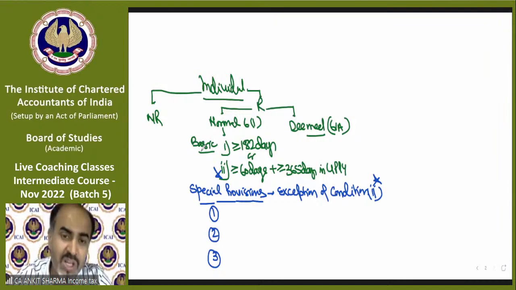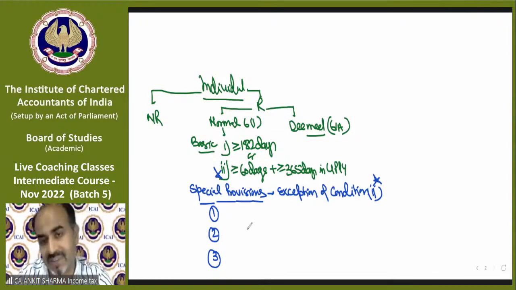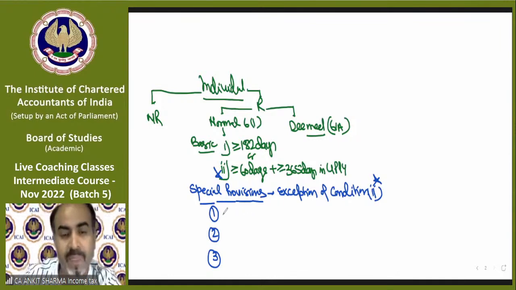But in those special provisions or exceptions I am going to write, condition number 2 will not be applicable. You can say condition 2 does not exist in these cases. How? Like this. This is exception number 1.